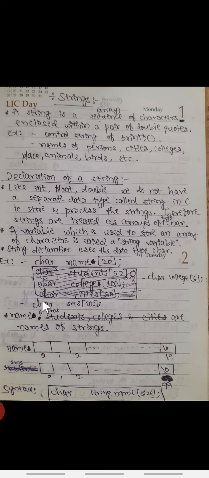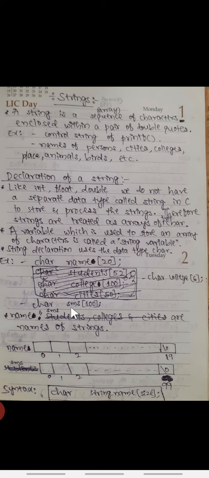Third example, char SMS, and its size is 100. You may have experienced that whenever we type SMSs, we can use only some maximum number of characters. More than that number we cannot use. I have taken that as a good example to help you understand better.